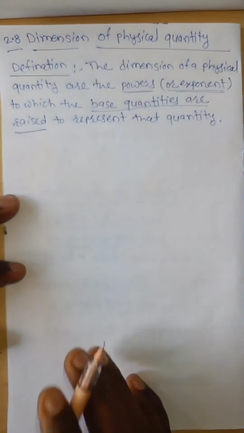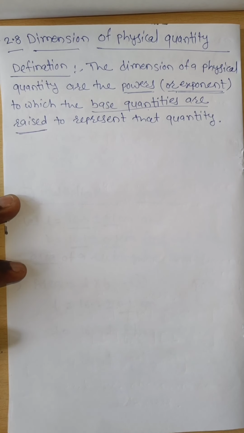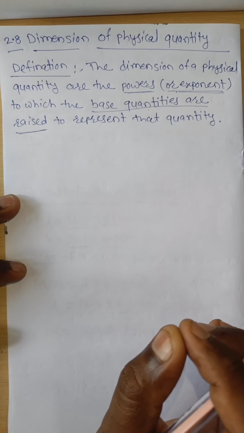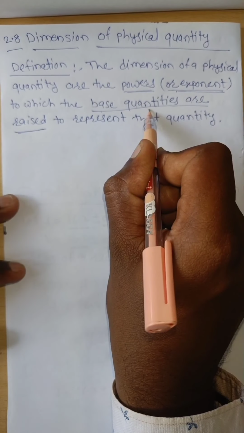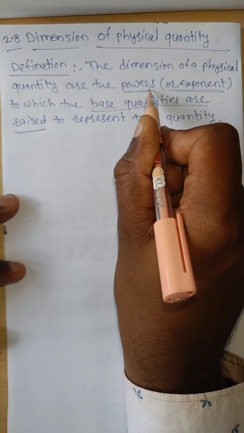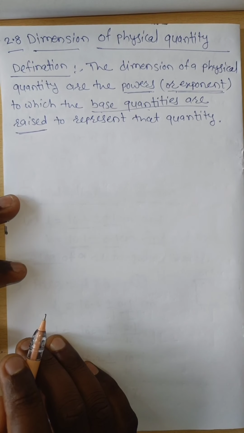This is known as the dimension of a physical quantity. Please listen once again. Any physical quantity can be represented in terms of base quantities, and the powers of those base quantities are known as the dimensions.